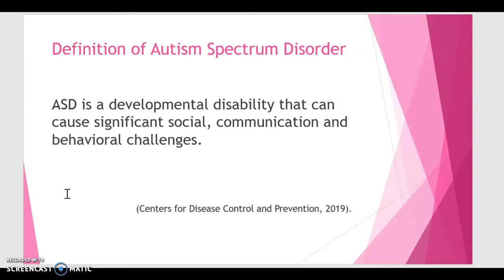But people with ASD may communicate, interact, behave, and learn in ways that are different from most other people. The learning and thinking and problem-solving abilities of people with ASD can range from gifted to severely challenged. Some people with ASD need a lot of help in their daily lives. Others need less. That video gave us an idea of just somebody that had an overload of what was going on.